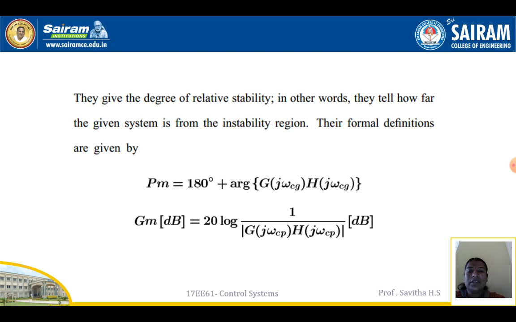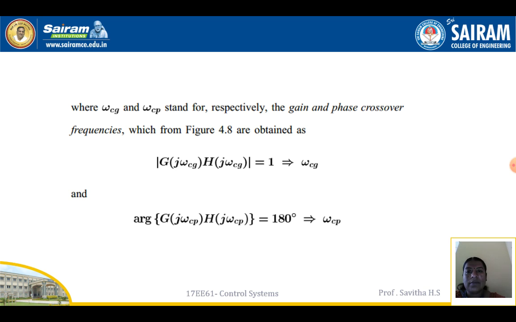Their formal definitions are given by: phase margin = 180 degrees + arg G(jω_cg)H(jω_cg). Gain margin in decibels = 20 log [1 / |G(jω_cp)H(jω_cp)|] in decibels, where ω_cg and ω_cp stand for respectively the gain and the phase crossover frequencies, which are shown in the figure. So |G(jω)H(jω)| = 1 at ω_cg, and arg G(jω)H(jω) = 180 degrees at ω_cp.